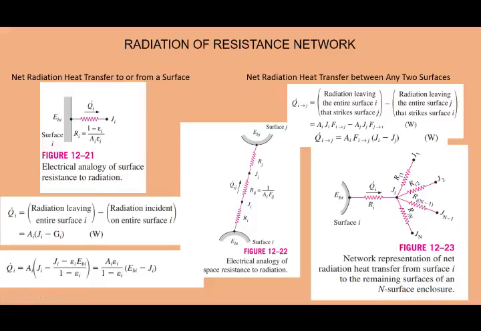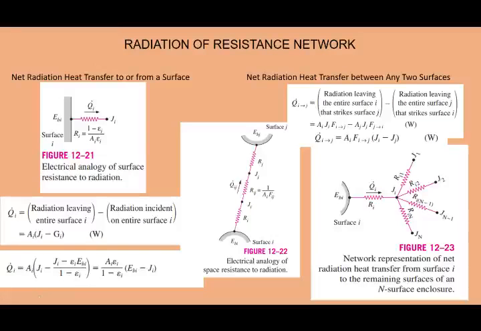By using Ohm's law, the resistance network uses a schematic diagram to show how the process takes place. From the slide you can see there are three situations.